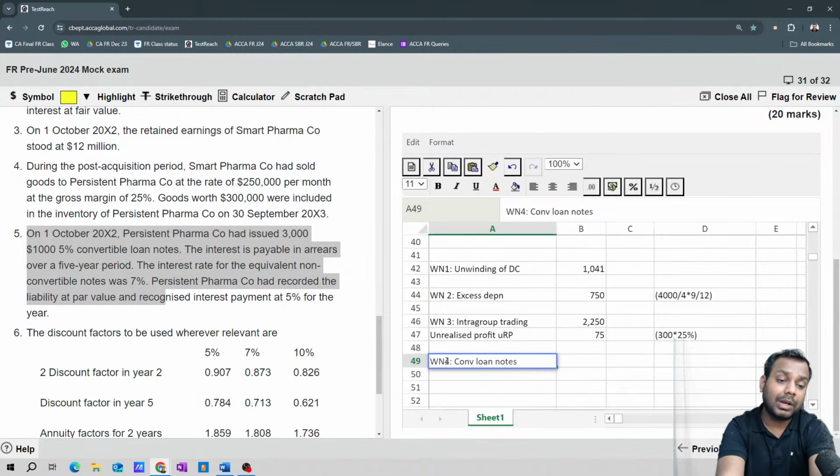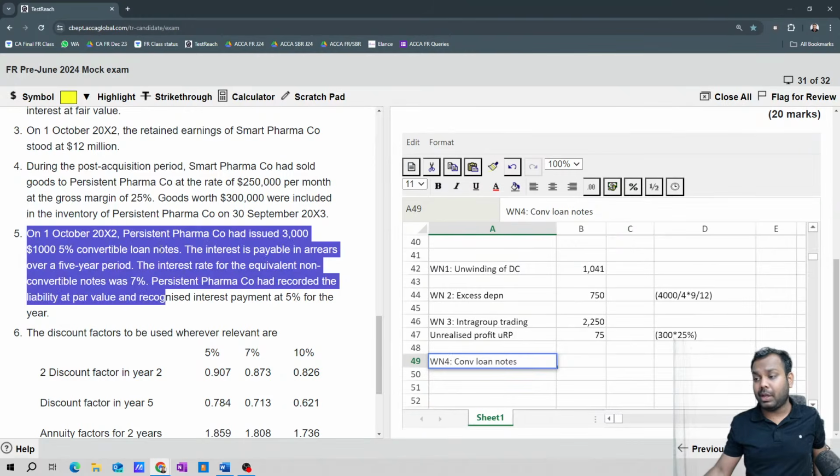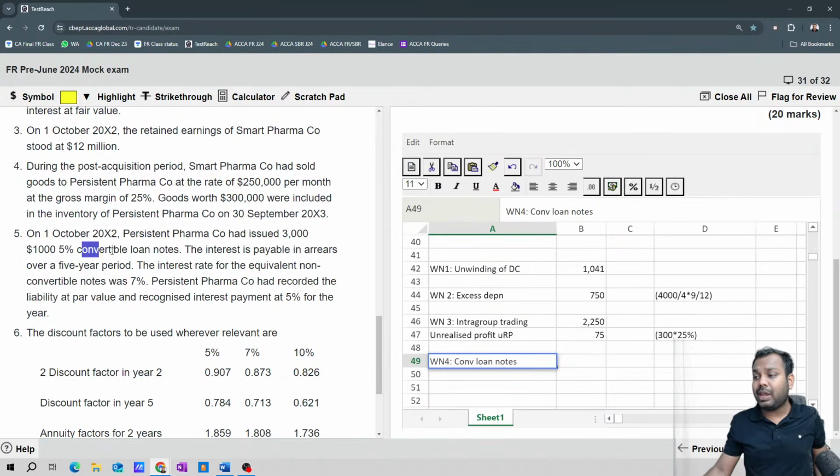Now what have I told in the class for the convertible loan notes? I have told clearly in the class that if it is compulsorily convertible to a fixed number of equity shares, then it is equity. Otherwise it is a financial liability. For the principal part, it is just saying it is convertible. Is it saying compulsorily? No. Is it giving a fixed number or variable number? No. So the principal part is a financial liability. The interest part is also a financial liability, but the conversion right part is equity.